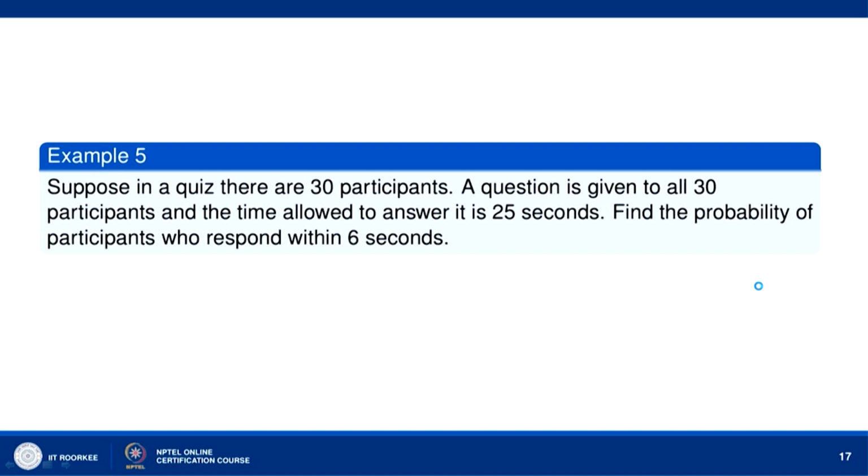Now, let us suppose in a quiz there are 30 participants, a question is given to all 30 participants and the time allowed is 25 seconds. Find the probability of participants who respond within 6 seconds. So, we have to find the probability that x is less than or equal to 6. So, this is integral from minus infinity to 6 of f x x dx.